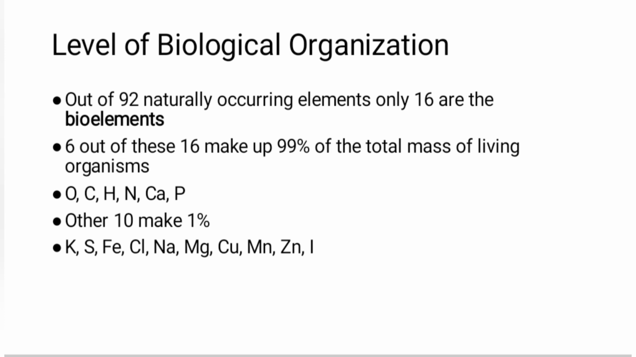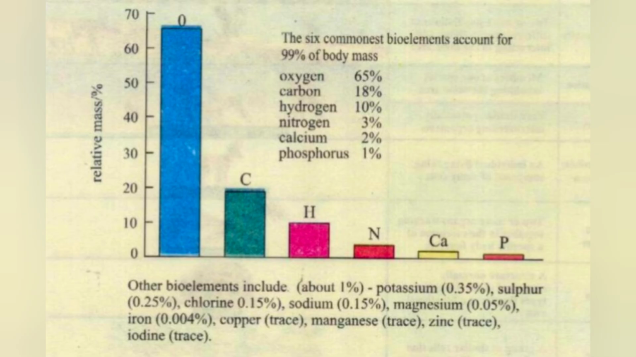There are 92 naturally occurring elements that are present in this world, and out of those 92 naturally occurring elements, only 16 elements are those which are making the total mass of living organisms, and these 16 elements are called bioelements. Out of these 16 elements, only 6 are the elements that are making the 99% of the total mass of living organisms. And these 6 elements include oxygen, carbon, hydrogen, nitrogen, calcium, and phosphorus. The remaining 10 elements are making the 1% of the total mass of living organisms.